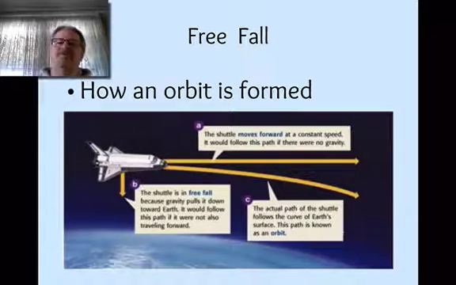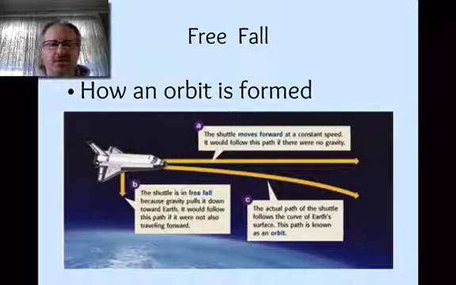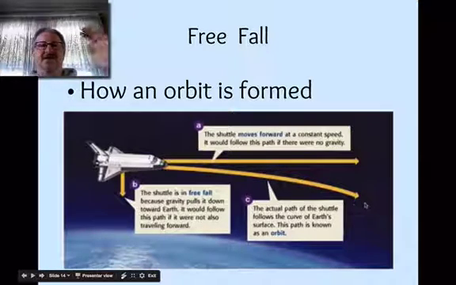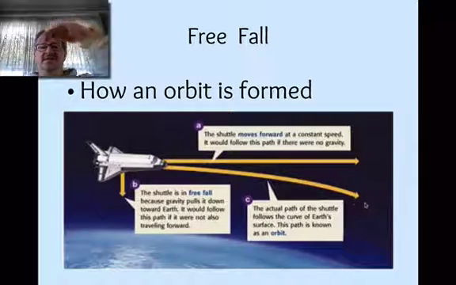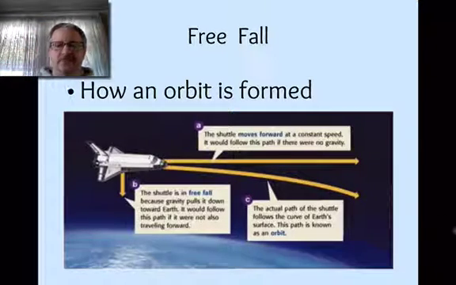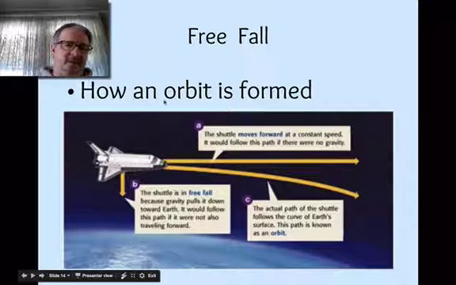But both of those motions are taking place. It's moving horizontally and it's moving vertically towards the Earth at the same time. This creates a path that we call an orbit. That's this curved path in the middle. So basically, the spaceship, the shuttle, is just continually falling around the Earth. It's always falling, but moving forward at the same time. That's the same thing that's happening with the moon.